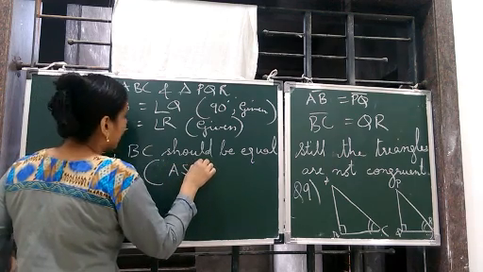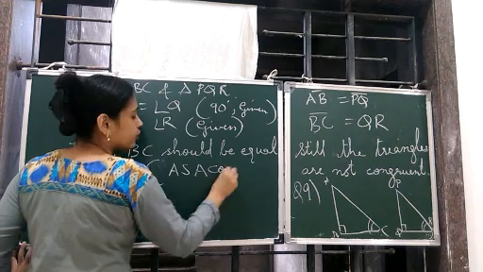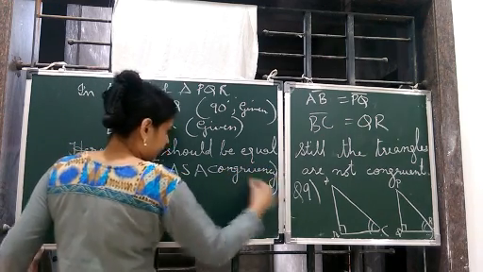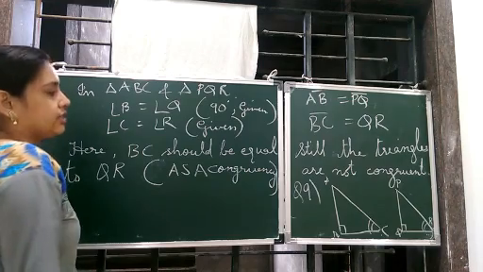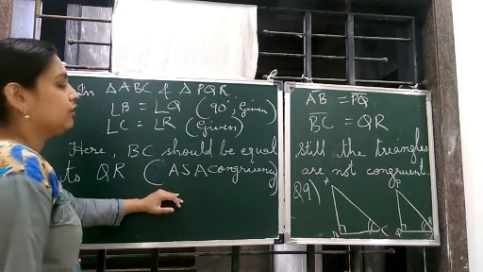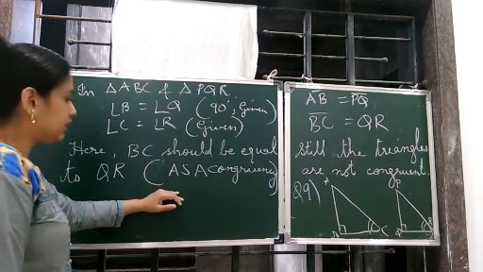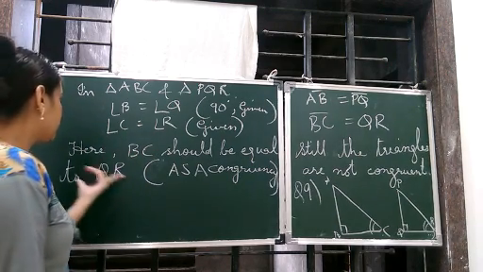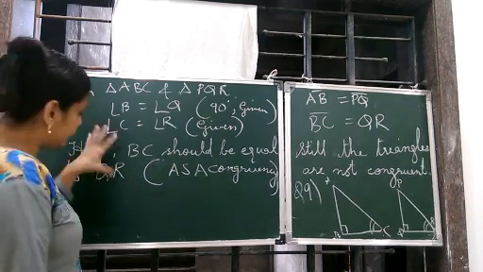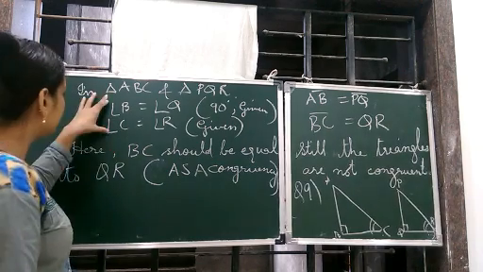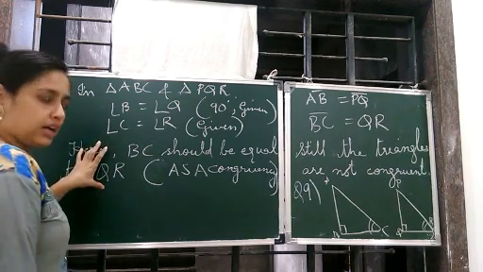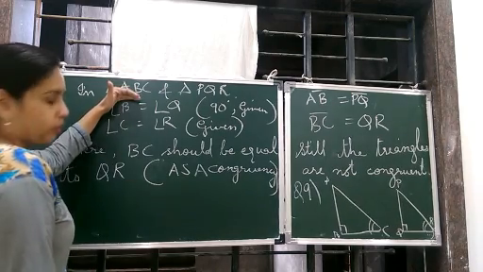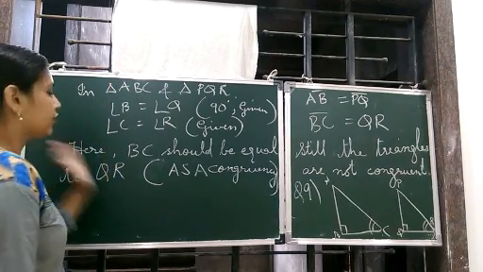And then you can write angle, side, angle congruency. Also write it in the bracket. Okay. For ASA congruency, to fulfill this rule, what should be the third part? The third part should be BC equal to QR. So this is what is asked actually. These two were given. This was asked. So by ASA congruency, for the triangles to be congruent, this should be equal to this.